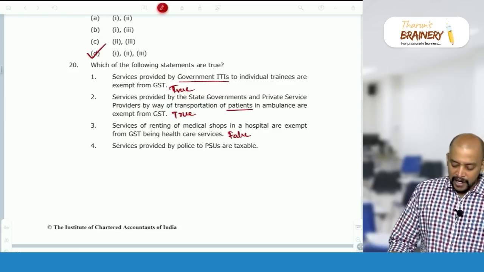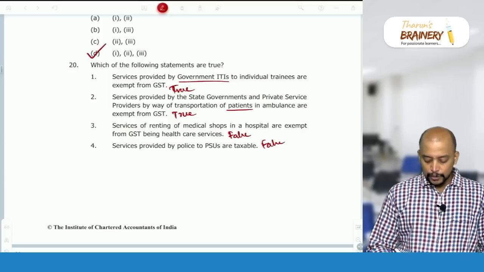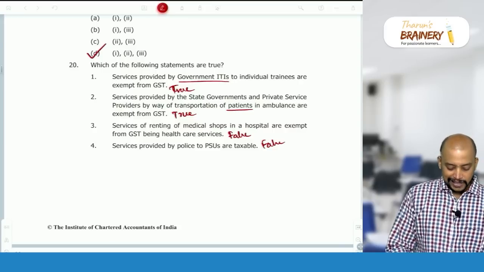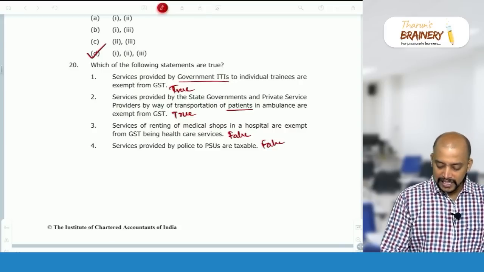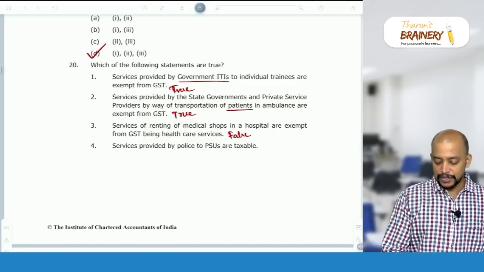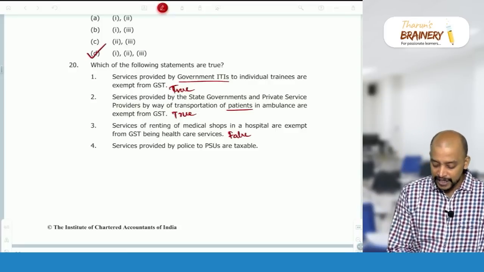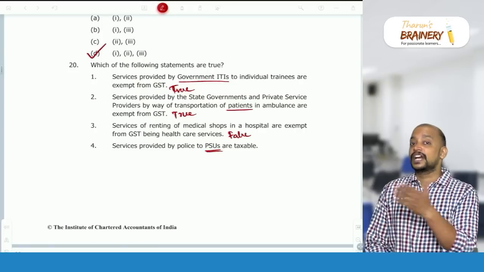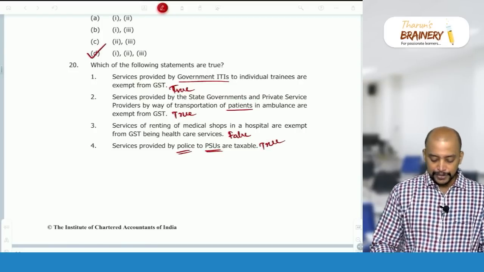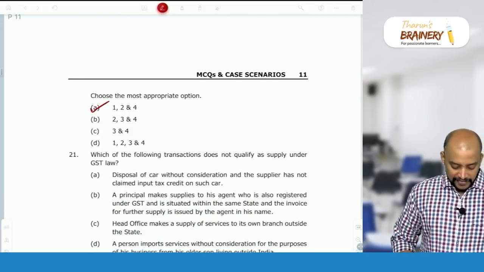Service provided by police to PSUs is taxable. Here we need to understand that, one second, this statement is vague. The PSUs are given as PSUs, not government departments. If it were a government department, it would come under interdepartmental service. So they gave PSUs, which means PSU is not a government department, and police is a government department, so it is taxable. So that will be true. So statements 1, 2 and 4, option A, will be the correct answer.